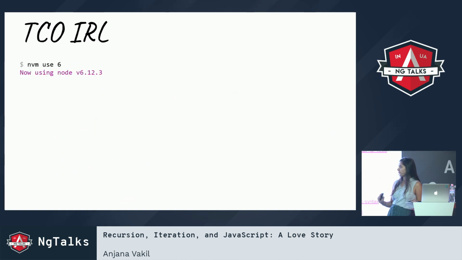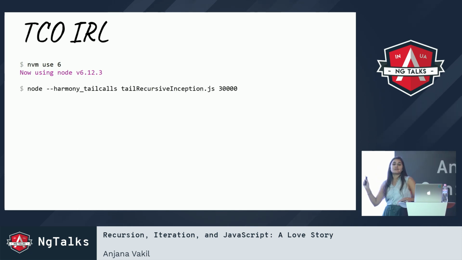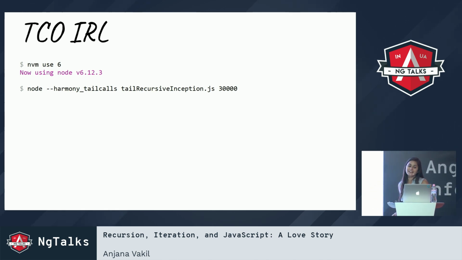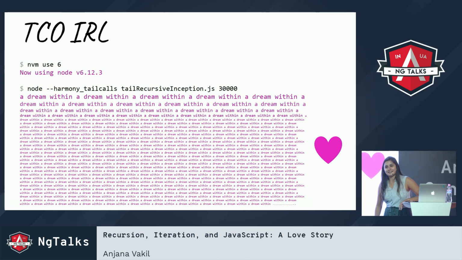In Node, for example, if I go back to Node 6, I'm going to use NVM to switch over to 6, and if I use the flag harmony tail calls, or just harmony, now I claim I'm accessing the tail call optimized version of this JavaScript engine. If I run this, I get 30,000 withins. It takes a minute, but it comes back. It doesn't fit on the slide, but you get the idea, and you can try it out at home if you don't believe me. And so yay!